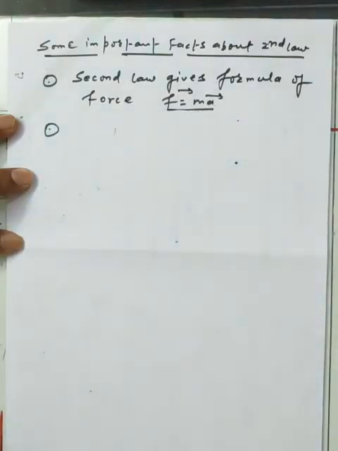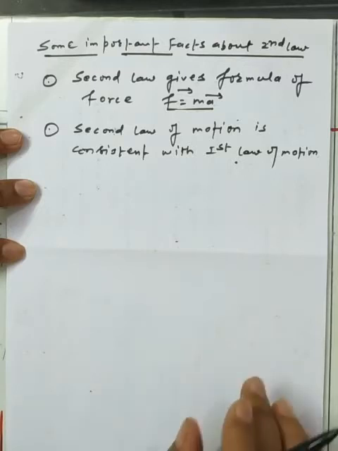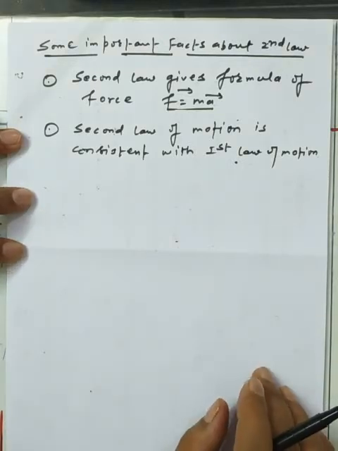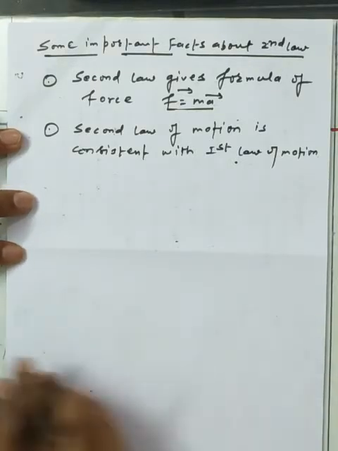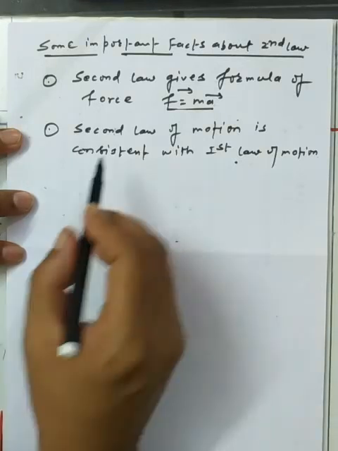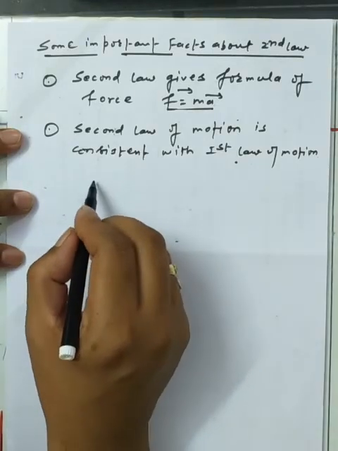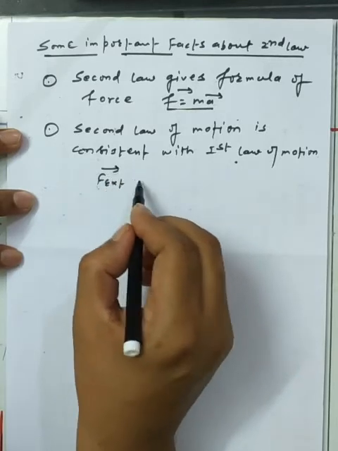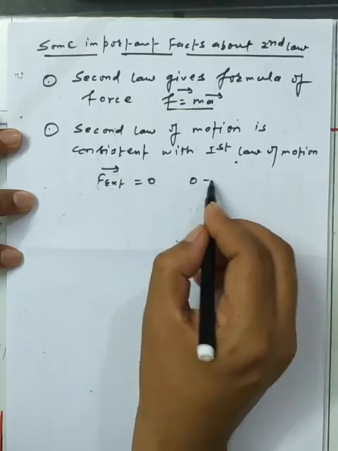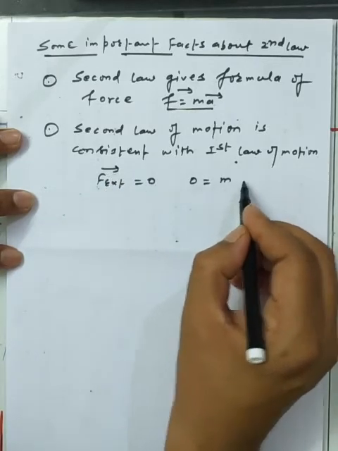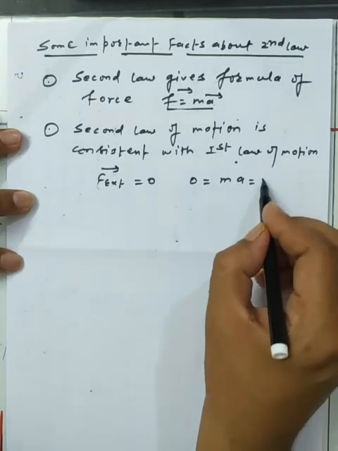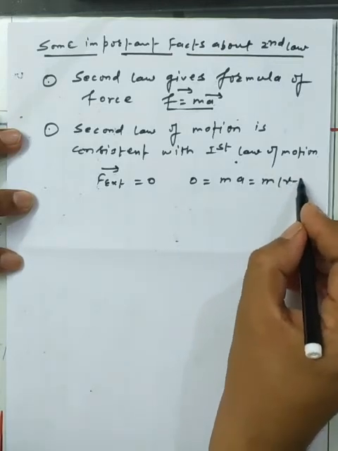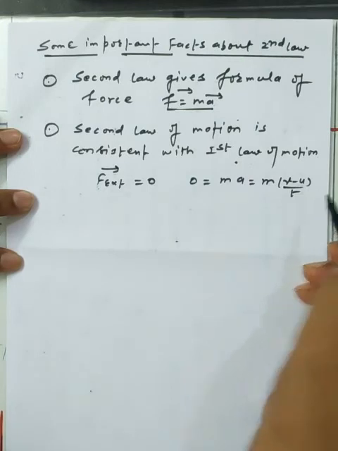Now the second point we have: the second law of motion is consistent with the first law of motion. This is the general concept we have. Suppose the external force on an object is 0. Easily we can write F = ma, and the acceleration a can be written in terms of the velocity change, (v - u)/t.